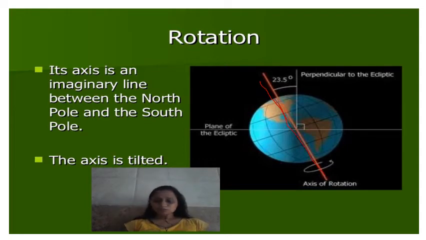Okay, you can see this is North Pole, this is South Pole, and this is crossing directly from the North Pole to South Pole. So this is an imaginary axis. And second thing, this axis is tilted. Okay, अर्थ जो रोटेट करता है वो बिल्कुल सीधा रोटेट नहीं करता है, वो थोड़ा सा टिल्टेड है. ओके, एंड देन इट रोटेट्स. गॉट इट? एंड द पॉइंट फ्रॉम वेयर इट इज टिल्टेड, and there we have given an imaginary axis.